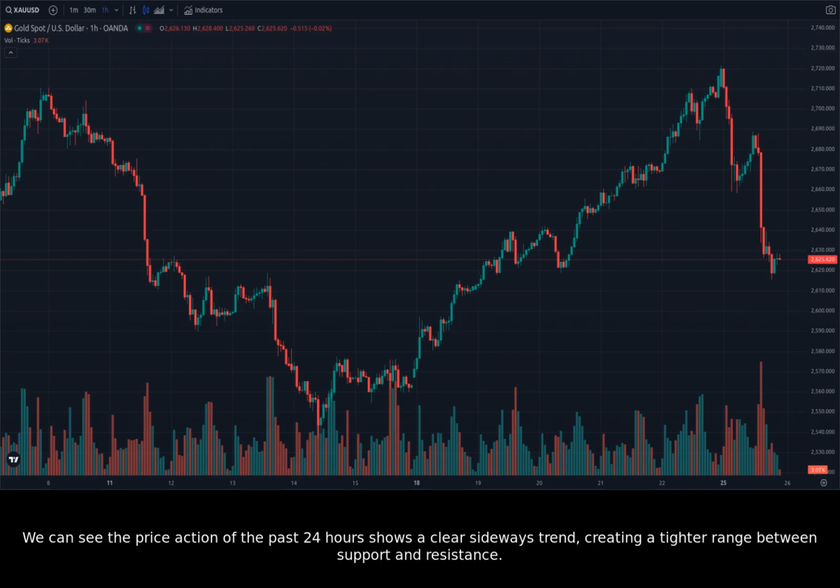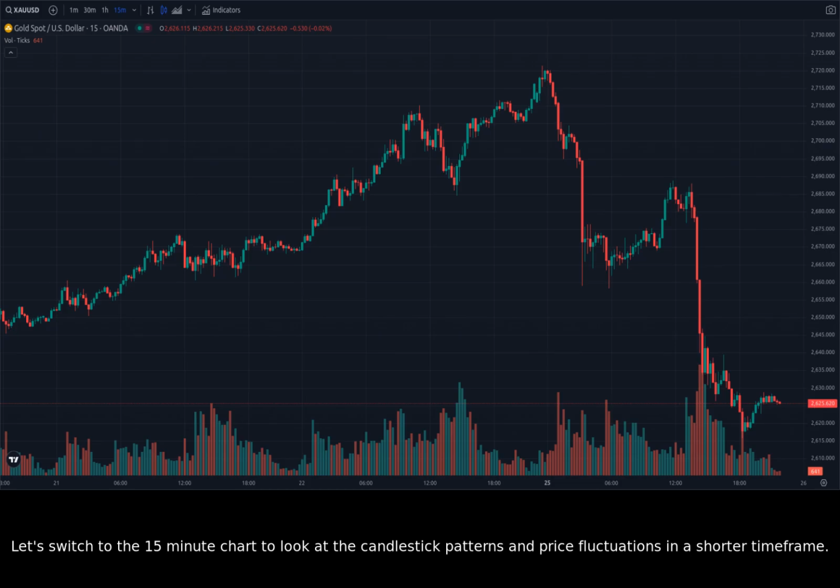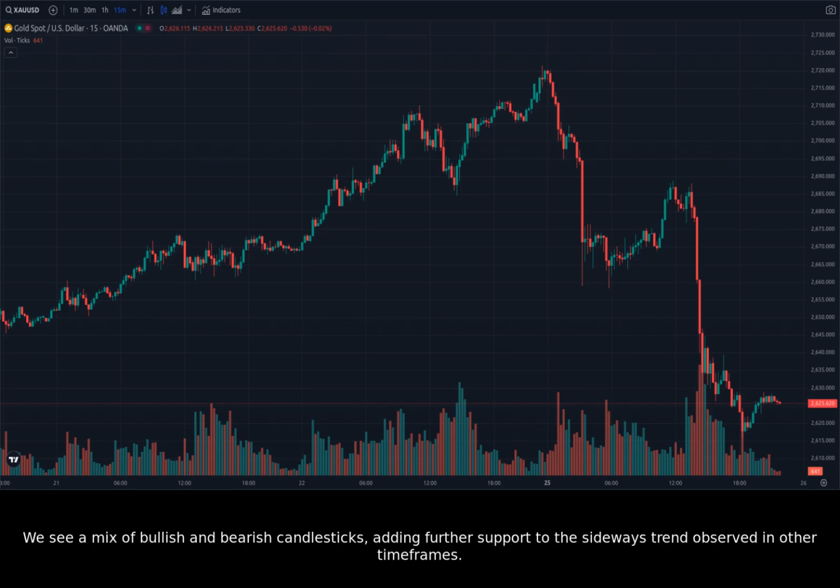We can see the price action of the past 24 hours shows a clear sideways trend, creating a tighter range between support and resistance. Let's switch to the 15-minute chart to look at the candlestick patterns and price fluctuations in a shorter time frame. The 15-minute chart provides us with a granular view of the short-term price swings and patterns. We see a mix of bullish and bearish candlesticks, adding further support to the sideways trend observed in other time frames.